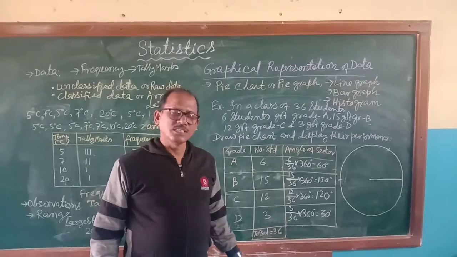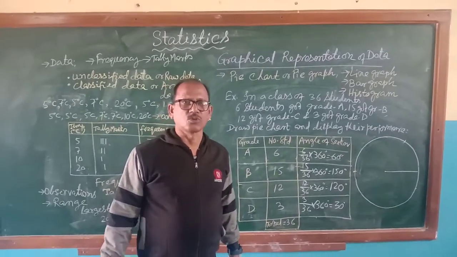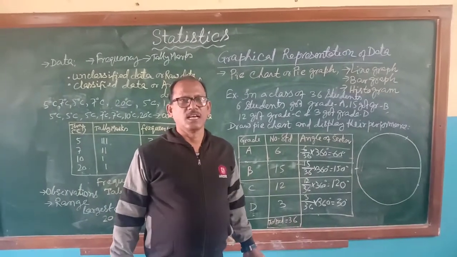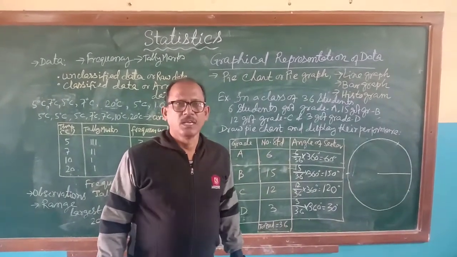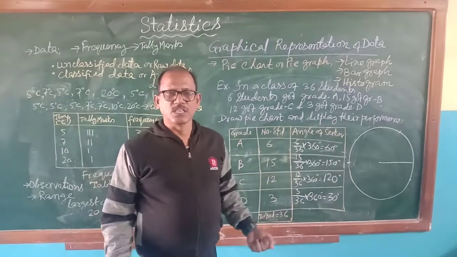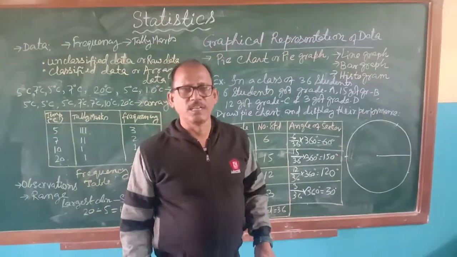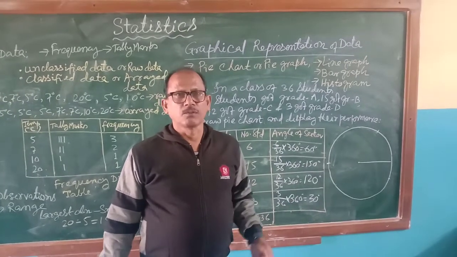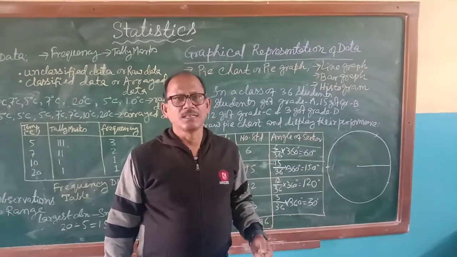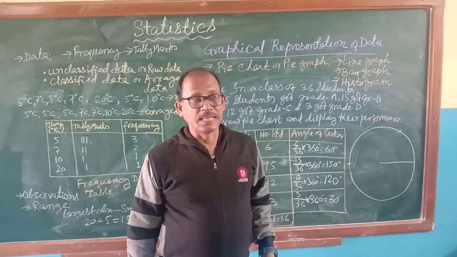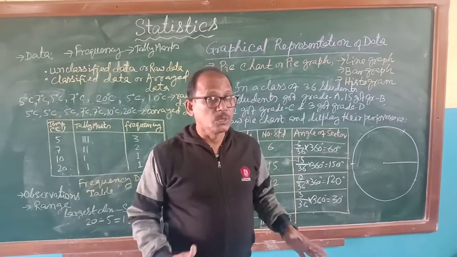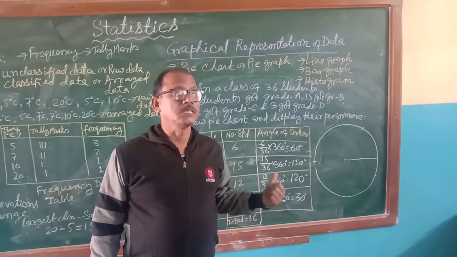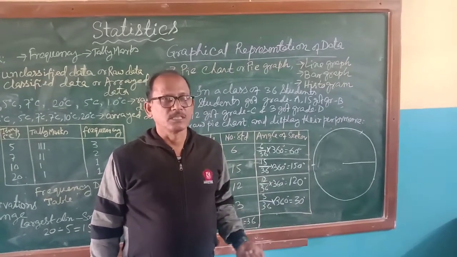How will you do it? See children, you have seen the cricket match also, where the total run score of the innings is represented through a graph. When the information is given to you verbally or in a text, it becomes so clumsy and boring. But once we put the data in a graph, we can get the whole thing at a glance, and that is more interesting. That is why this branch of mathematics is very, very important.